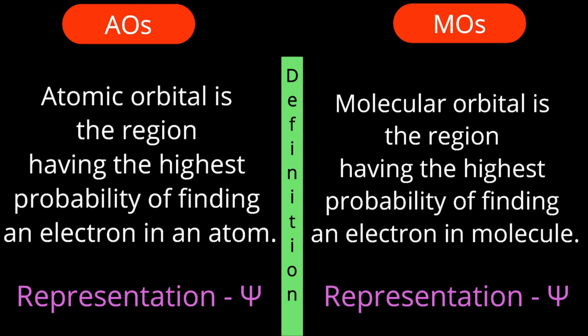Only how the result can be obtained, how the molecular orbital wave function can be obtained, that approach is different here in molecular orbital theory than in valence bond theory. So what is this approach? In molecular orbital theory, it is by the LCAO principle, by linear combination of atomic orbitals.